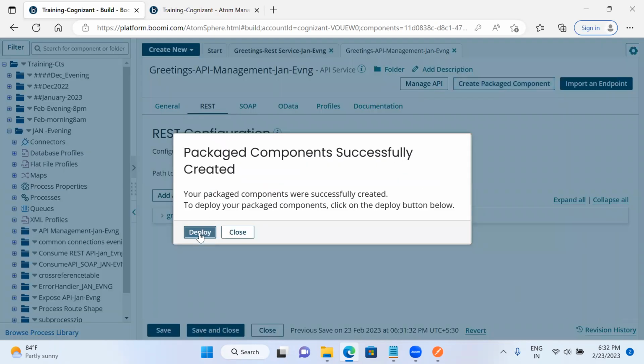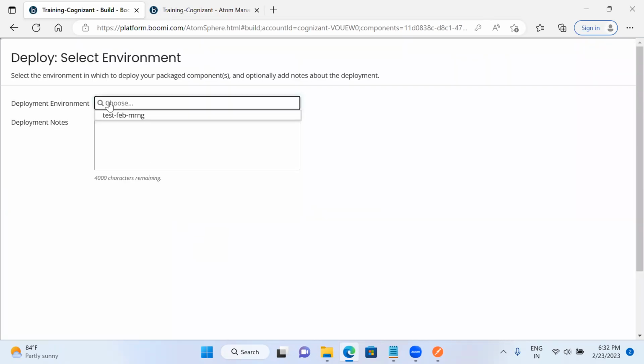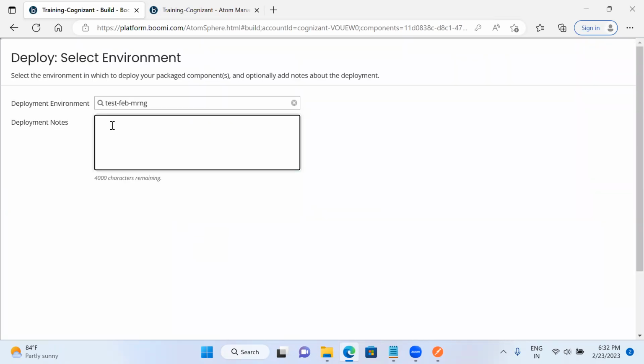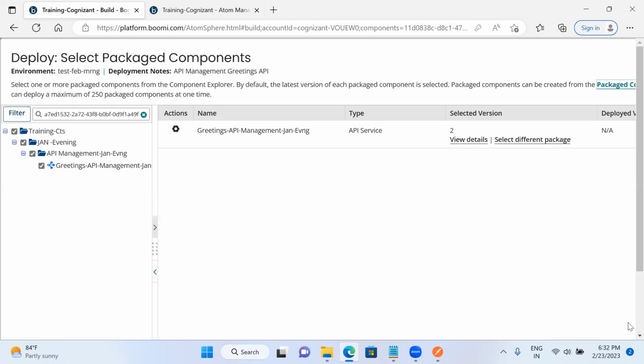Now the packaged component is successfully created. Now I am going to deploy this one. I am going to choose the test environment, and here I am going to use API management greetings API. Next.